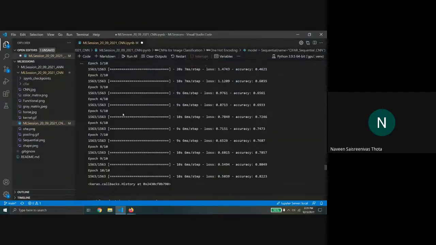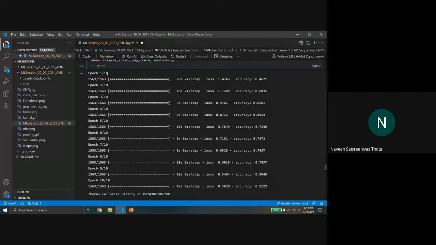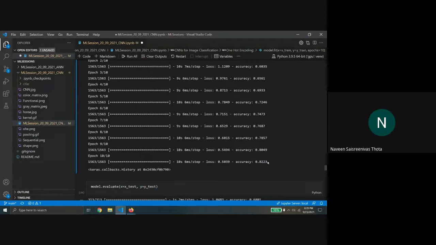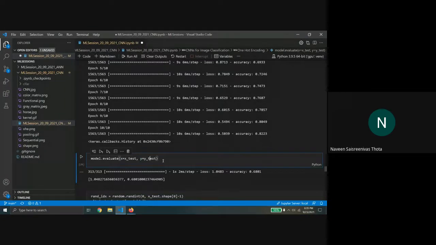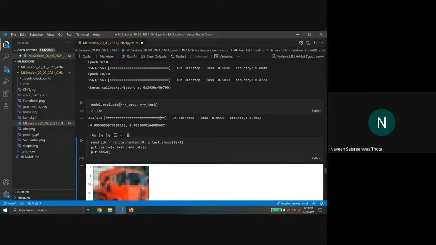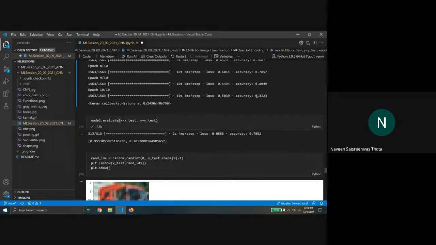Okay. So now the training is done. I have done a training for 10 epochs, and on the train data set it has an accuracy of 82%. So let's see how it performs on the test data set. Great. So on the test data set, it has an accuracy of about 70%, which is still decent, given that the training accuracy is about 80%, right?